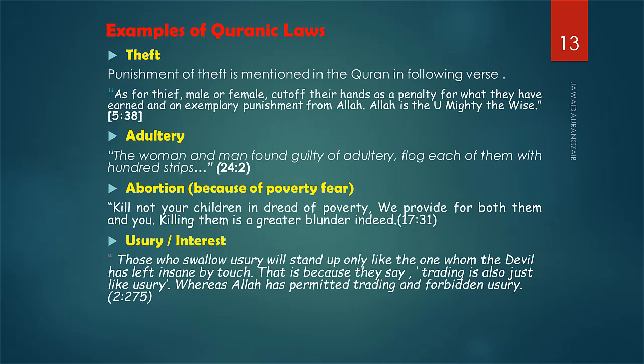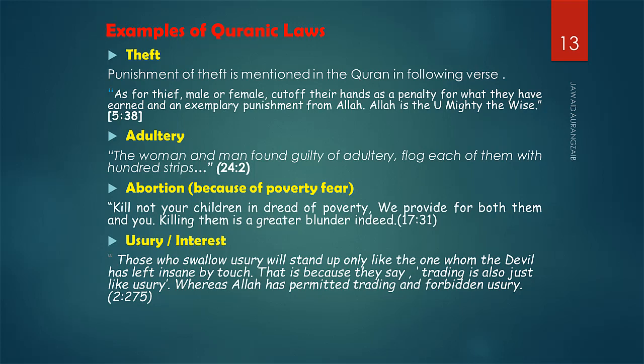Furthermore, an example of law can be laws about adultery, which are mentioned in the Quran, like in Surah number 17, verse number 32, it is mentioned that do not go near adultery. Surely it is filthiness and an evil way. Furthermore, in Surah number 24, verse number 2, Allah mentioned that the woman and man found guilty of adultery, flog each of them with 100 stripes. So 100 stripes, that's a punishment given in the Quran. It's a clear punishment. Nobody can change this punishment in Islamic society as a part of Islamic law.